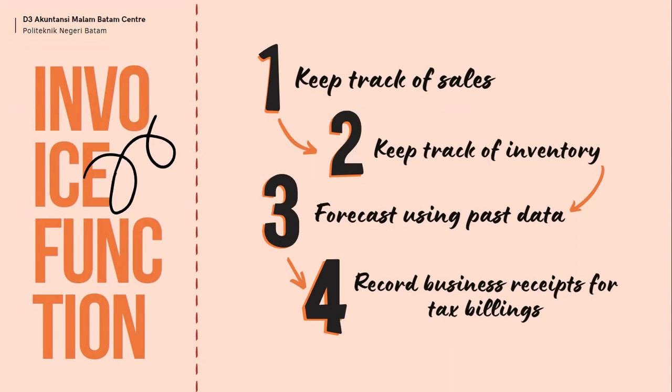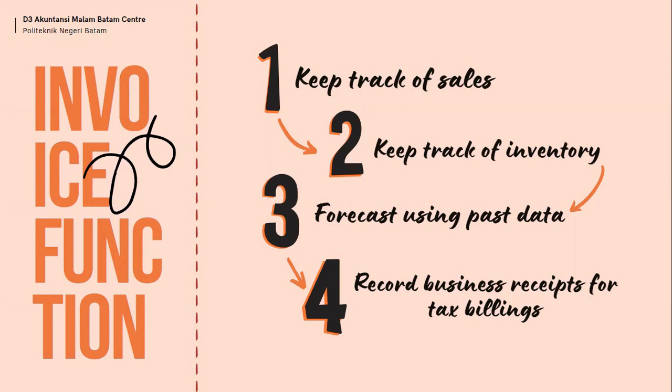Second, keep track of inventory. Inventory tracking systems play a central role in this regard. They provide businesses with real-time tracking of inventory items, helping them stay abreast of how many items of particular product lines are in stock and available for customers to order.